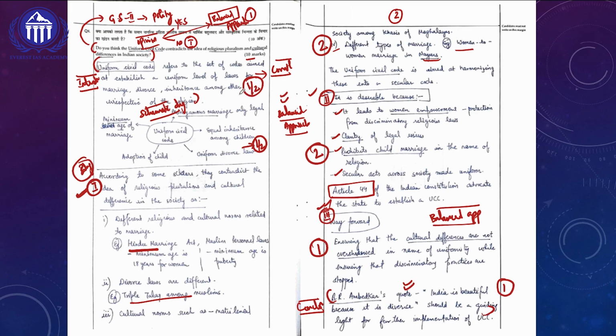So overall, for the introduction, 1 mark. And then for the conclusion, 1 mark, 2 marks here. Body of the answer, first major component, 2 marks. Second component, 2 marks. Third major component, another 1 mark. So for the body alone, you got 5 marks. Introduction and conclusion, another 2 marks. So overall, out of 10 marks, you will be getting a maximum of 7 marks for this particular question.